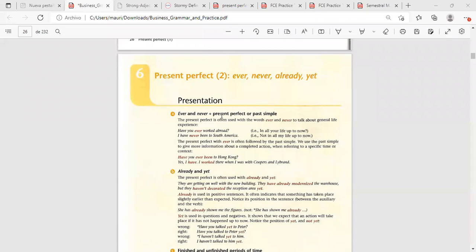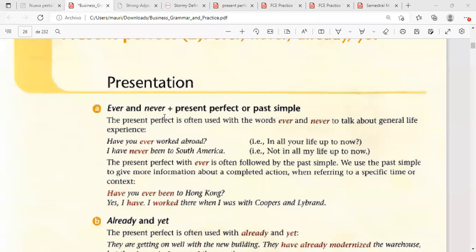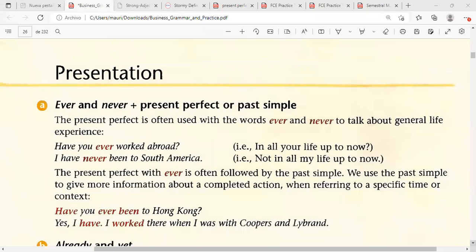Okay, so today we're going to review the present perfect, the time reference or the connectors that gave us a better idea of the different forms of the present perfect. We already know the structure, but we have to be very aware when and how we use ever, never, already, and yet. So we're gonna start first with ever and never.